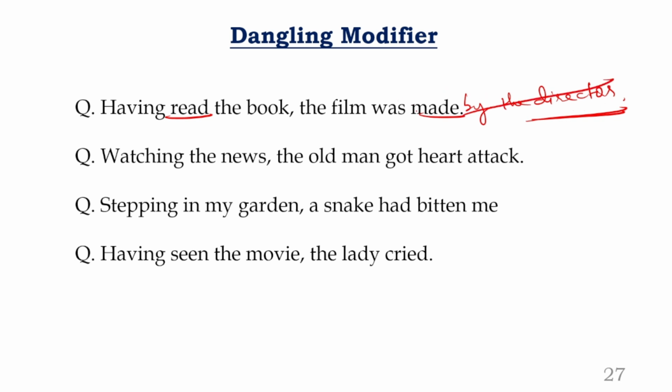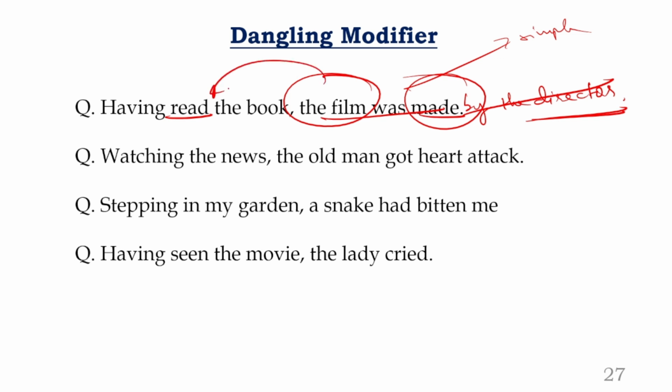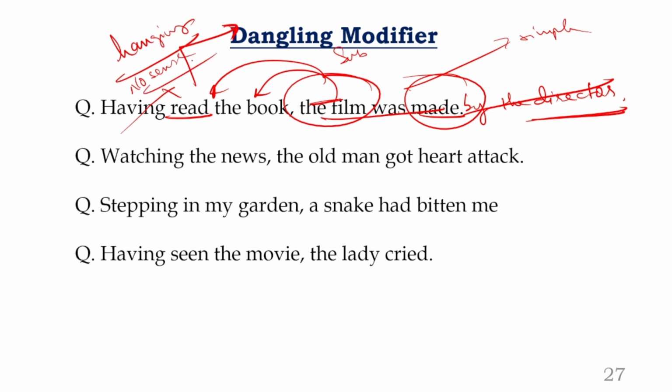But if this part is not there, if you use only till here, of course this is a clause, a meaningful statement, no doubt. Together it is a simple statement, a phrase with a clause. But the point is, does the word film read? No. What is missing here? Subject is missing. Now, is this second clause modifying the first phrase? No, it is not modifying. And this is called a dangling modifier. Dangling is nothing but something that is hanging in the middle with no sense or no meaning. That's called dangling. Remember this.